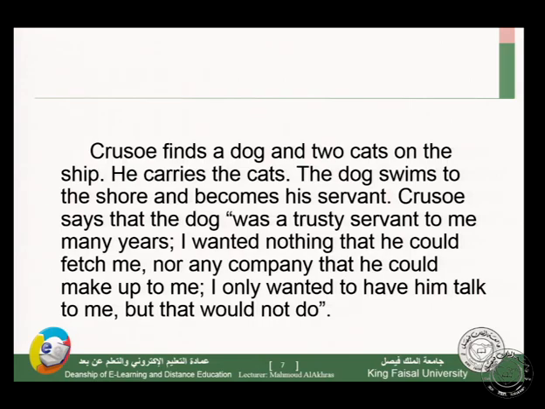Crusoe finds a dog and 2 cats on the ship. So these are the living creatures. We have only 1 dog and 2 cats with Crusoe. He carries the cats. The dog swims to the shore and becomes his servant.